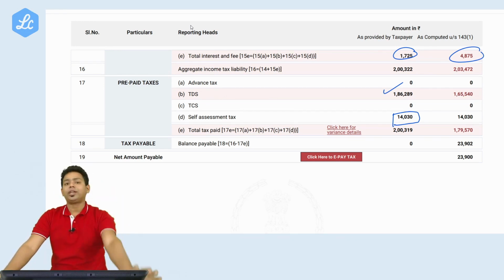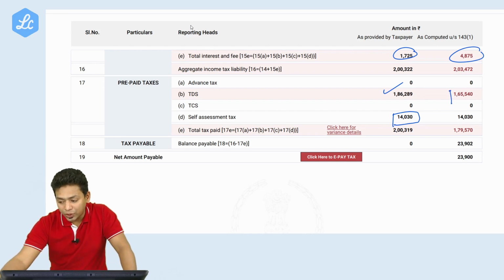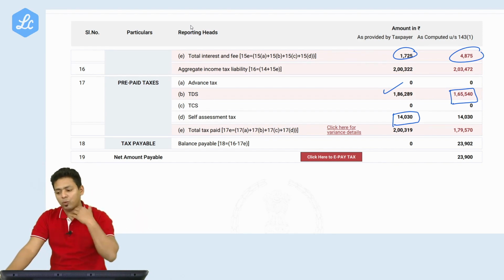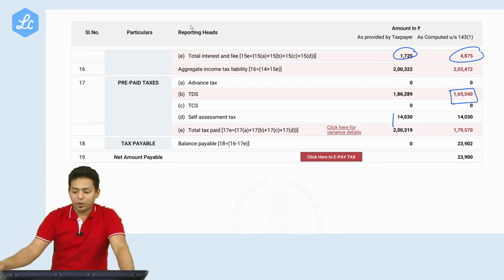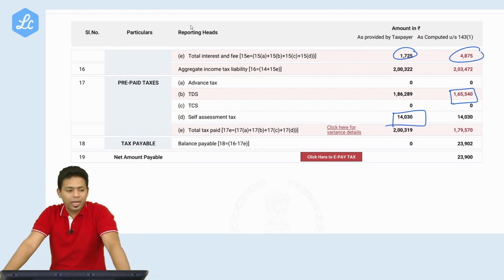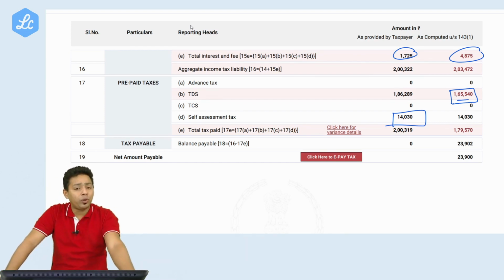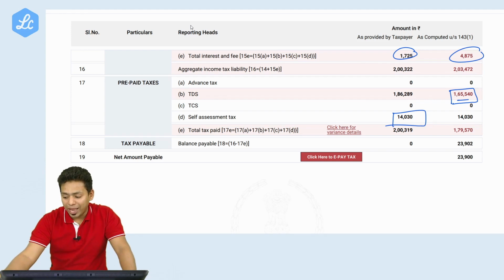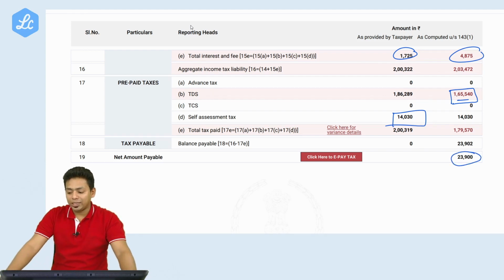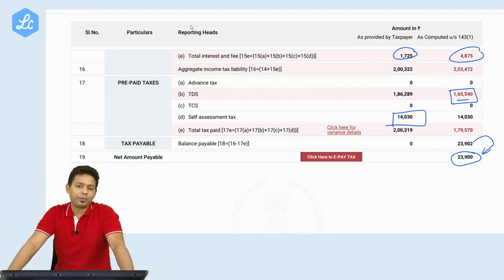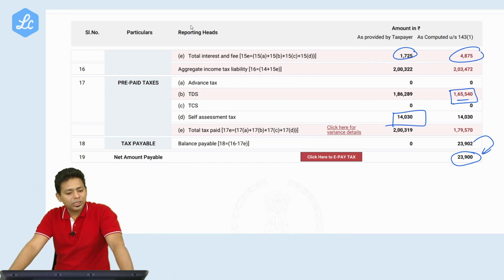1,86,289 is the TDS reflected on the portal. But the portal is considering only 1,65,540. Now why? God knows. Even I don't know why this has happened. So please understand, 1,86,289 is the auto-populated TDS amount that I see on the portal. But now in the intimation the portal is saying, no, your TDS was only 1,65,000. So you have to pay an additional amount of tax, which is 23,902, auto rounded off to 23,900. Okay. Do you understand how this happens?